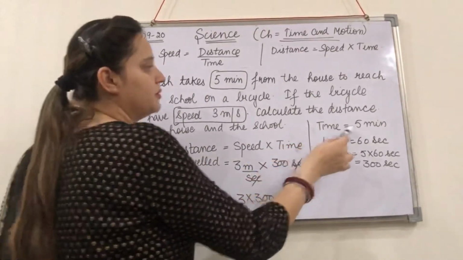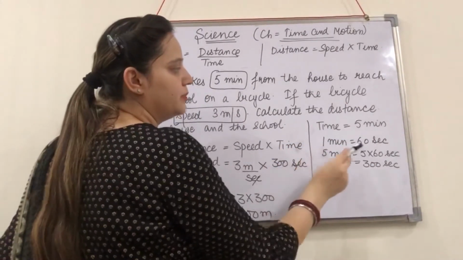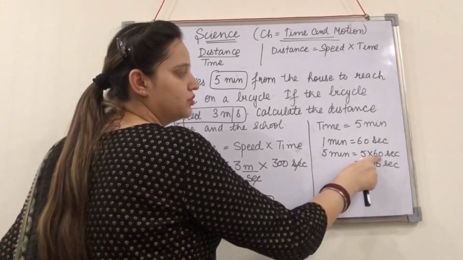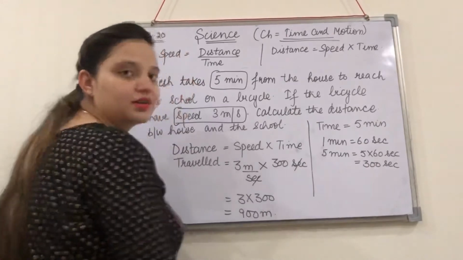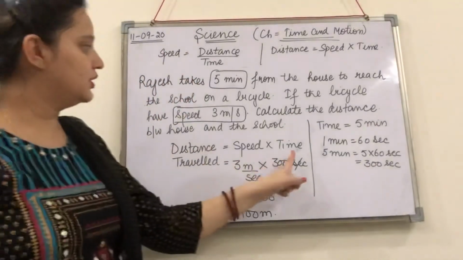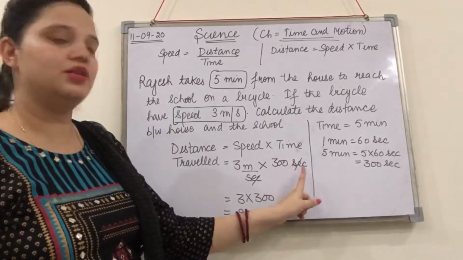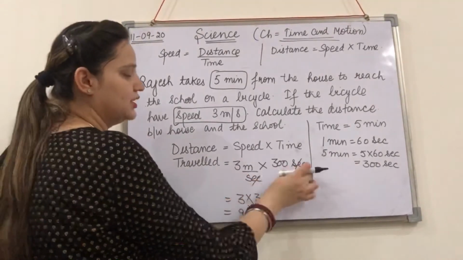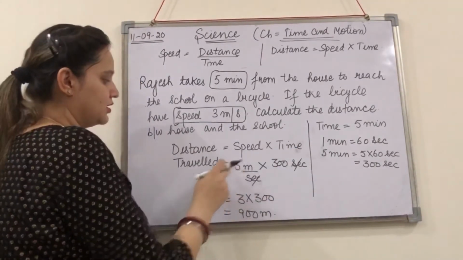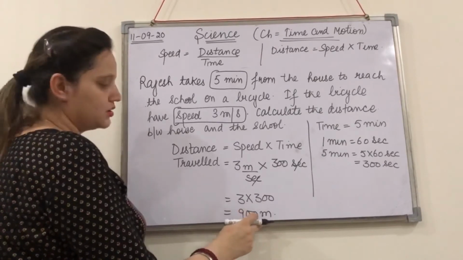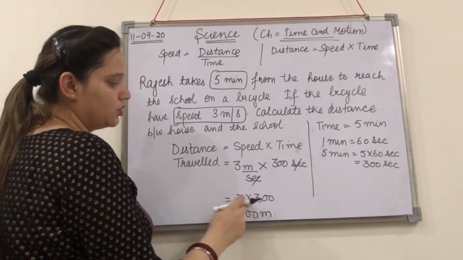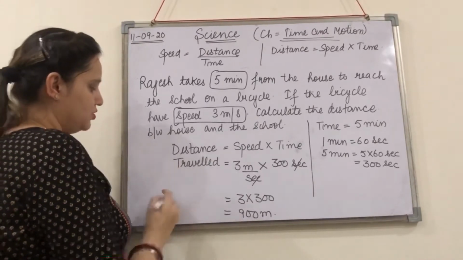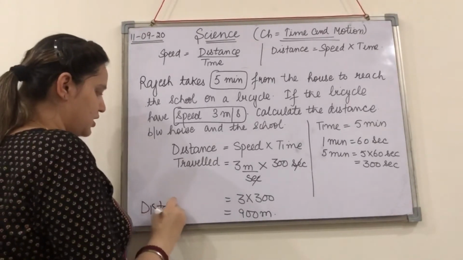So here the time is 5 minutes and you know 1 minute is 60 seconds. So what will be 5 minutes? It will be 5 into 60, that will give you 300 seconds. So here the time is 300 seconds. Okay. So here is the second unit and second unit, so they cancel out and the distance traveled is given in meters. So this is 900 meter. 3 into 300 is going to give you 900 meter. Okay. So the distance traveled is 900.